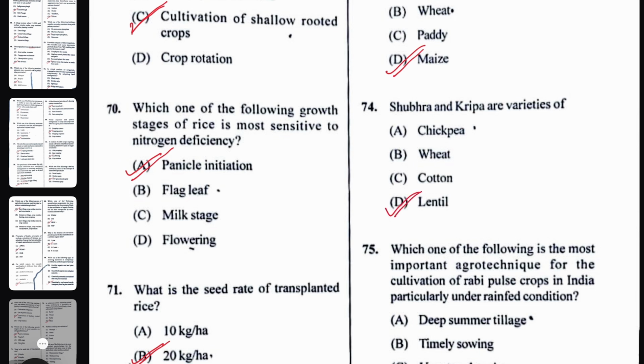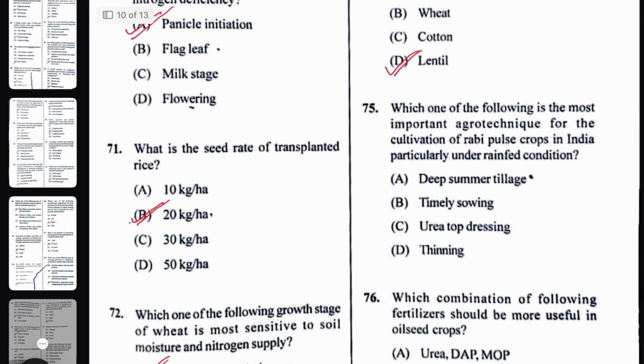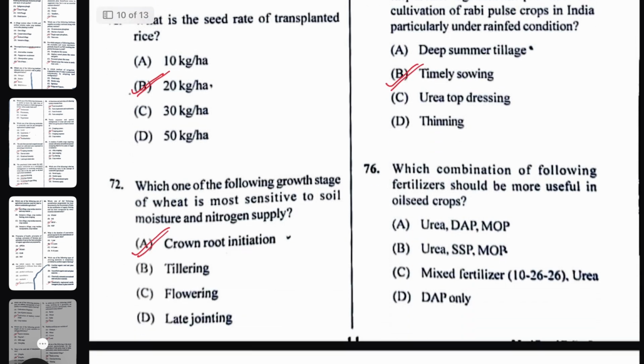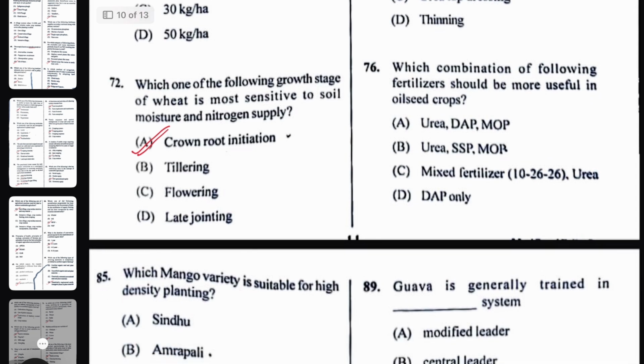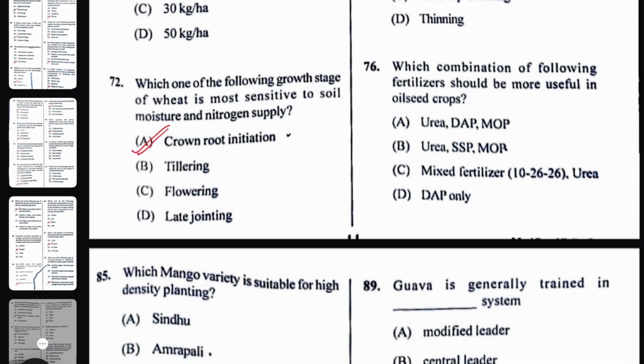Okay. Next, which one of the following is the most important agrotechnique for the cultivation of Rabi pulse crops in India, particularly under rain-fed condition? That is the time of sowing, or timely sowing. Next, which combination of the following fertilizers should be more useful in oilseed crops? That is urea, SSP, and MOP.